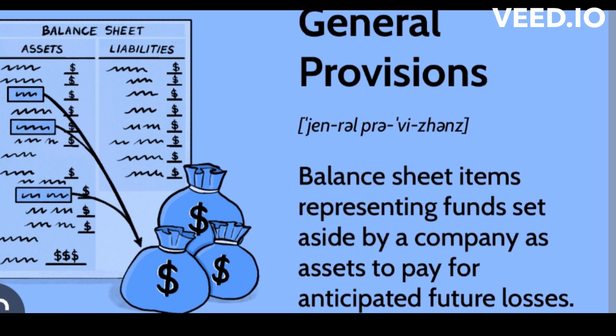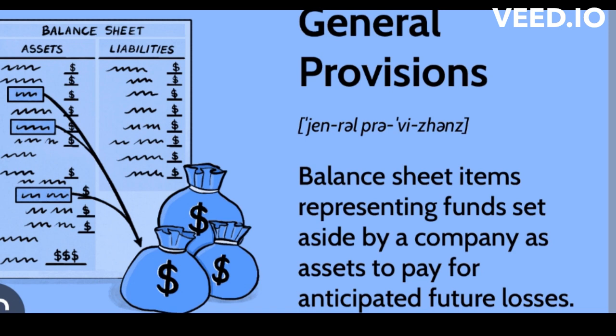This is an estimate of the costs that the company expects to incur as a result of a restructuring, such as severance payments or lease termination costs. Provision for income taxes. This is an estimate of the company's income tax liability for the current year.